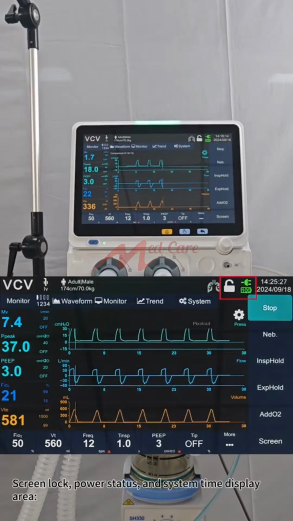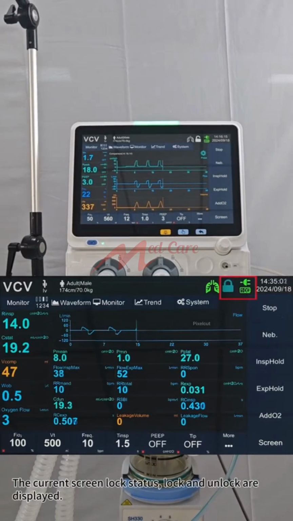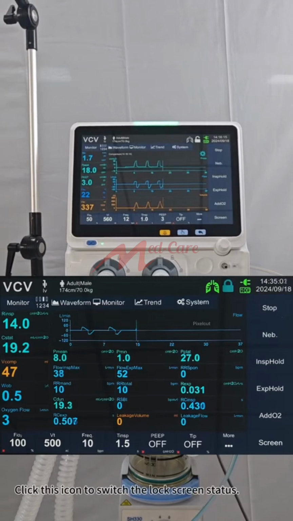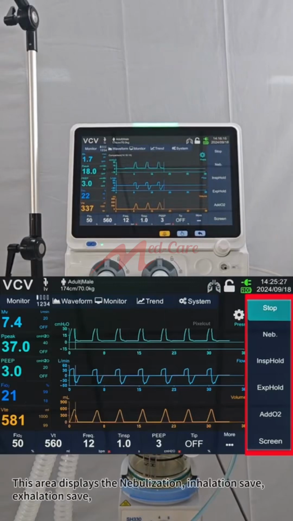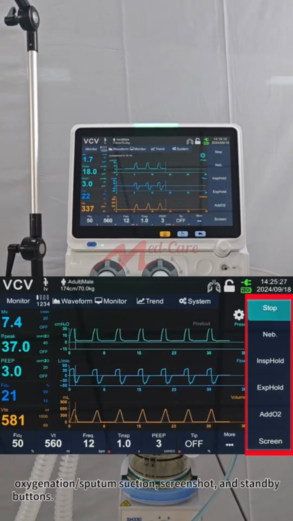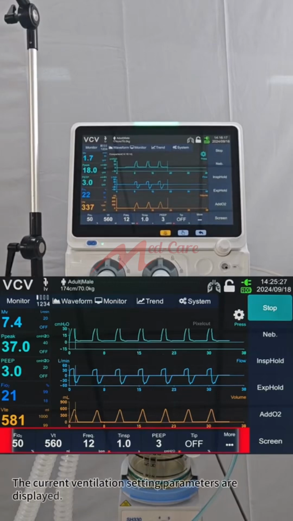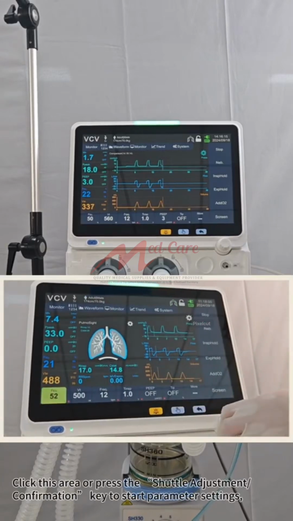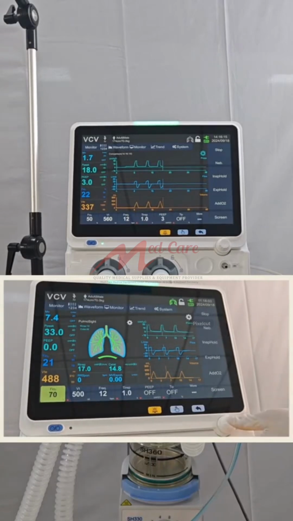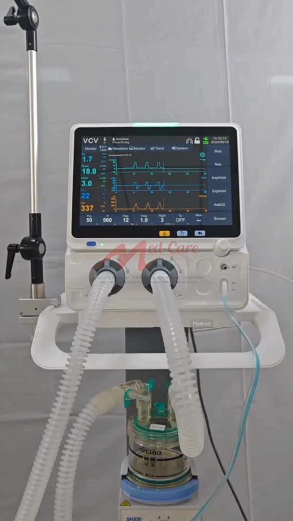Screen lock, power status, and system time display area. The current screen lock status, lock and unlock are displayed. Click this icon to switch the lock screen status. Featured functional area. This area displays the nebulization, inhalation save, exhalation save, oxygenation/sputum suction, screenshot, and standby buttons. Parameter setting area. The current ventilation setting parameters are displayed. Click this area or press the shuttle adjustment/confirmation key to start parameter settings, and make parameter changes by rotating the shuttle adjustment/confirmation knob.